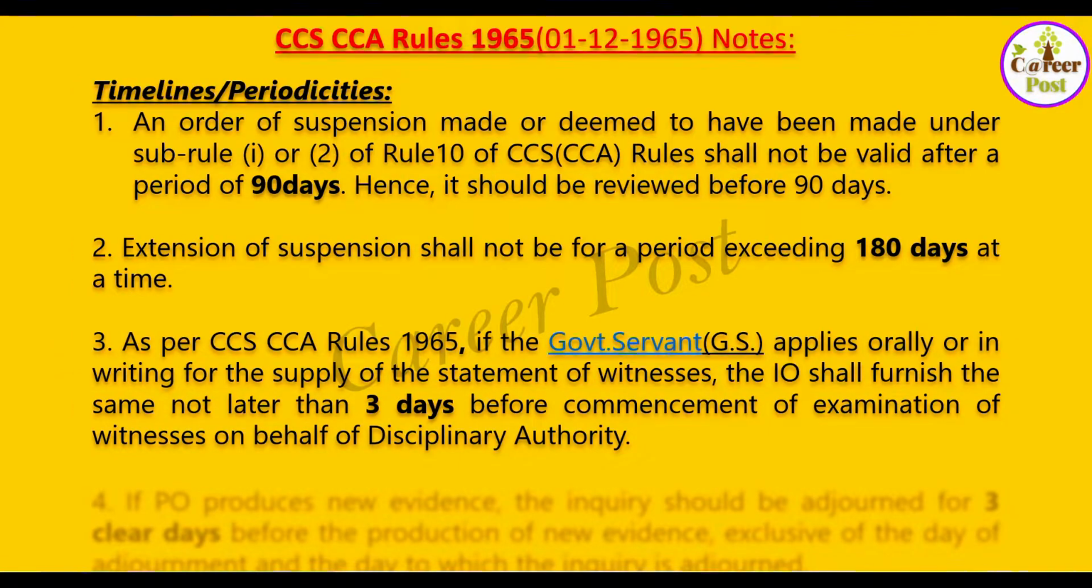As per CCS CCA rules 1965, if a government servant applies orally or in writing for the supply of statement of witnesses, the IO, Enquiry Officer, shall furnish the same not later than 3 days before commencement of examination of witnesses on behalf of disciplinary authority. Here 3 days is important. That means if a government servant has applied orally or in writing for supply of statement of witnesses, the IO should furnish it not later than 3 days before the commencement of examination of witnesses on behalf of disciplinary authority.